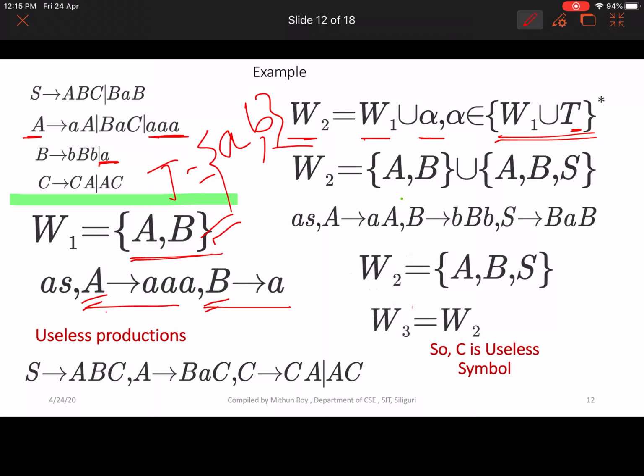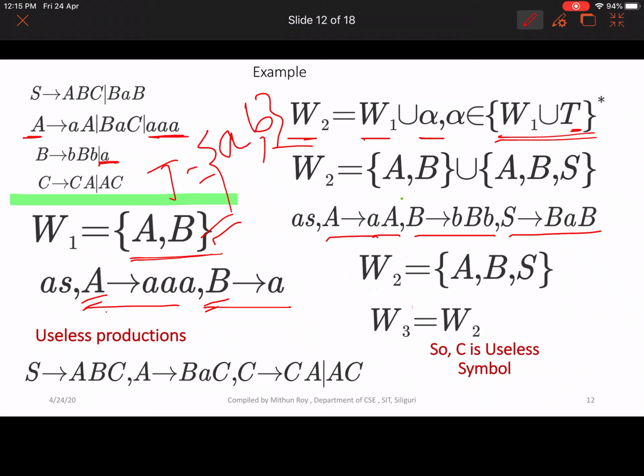So check in the right hand side of the given productions. That is capital A to small a, this is one production. Capital B to small b, capital B, small b, and capital S to capital B, small a, capital B. These are the three productions, which are combinations of capital A, capital B and small a, small b.